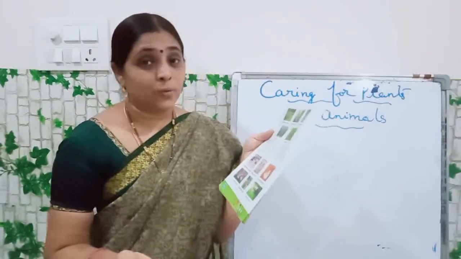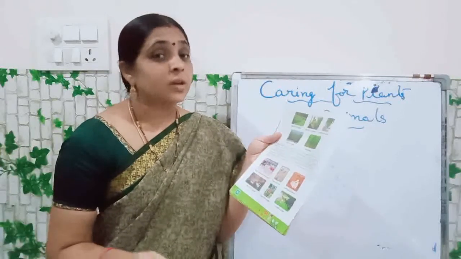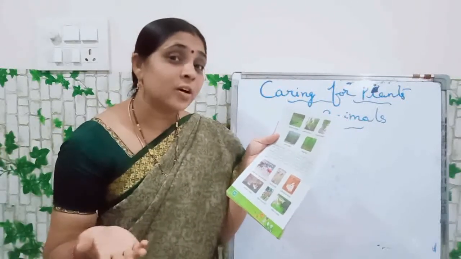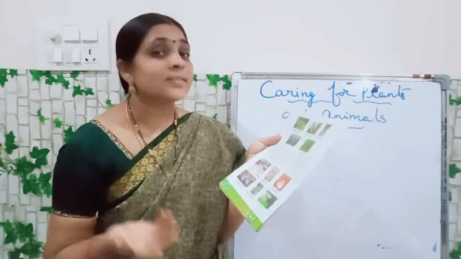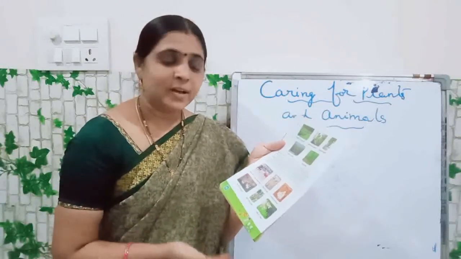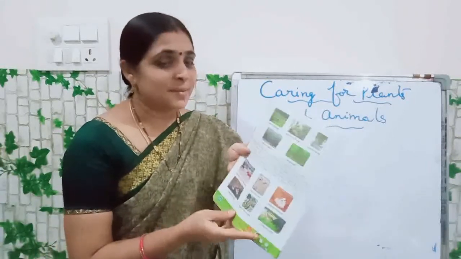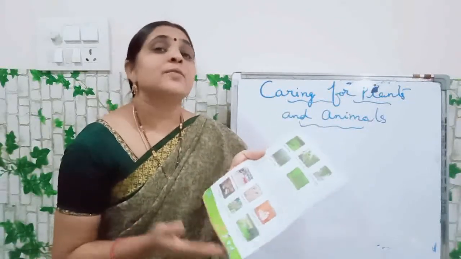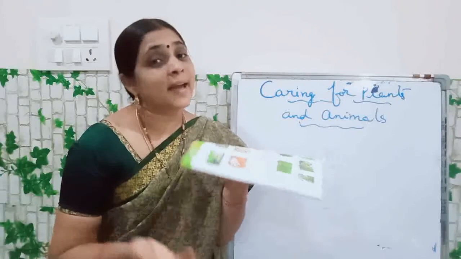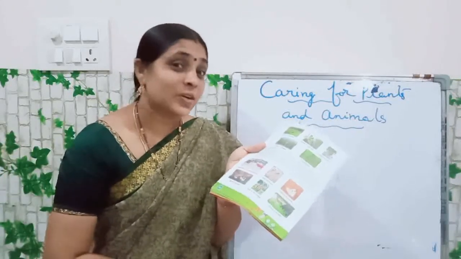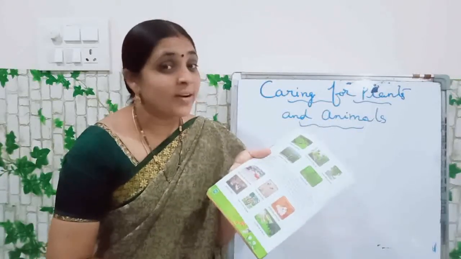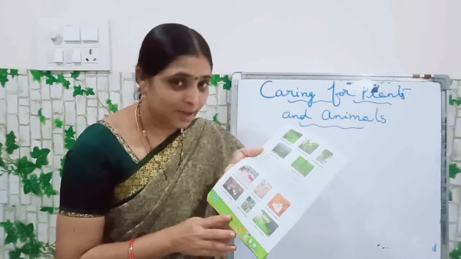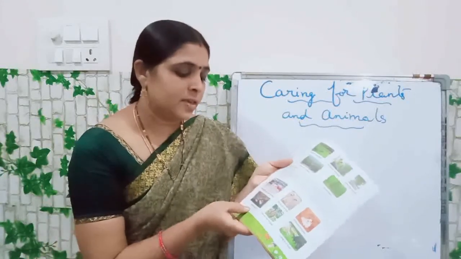Cow, buffaloes. What do cow, buffalo and all give us? They give us milk. They are domestic animals. Cows and buffaloes are domestic animals. And likewise, we will tame animals like cat and dog also. Children, dog guards our home. What is this?